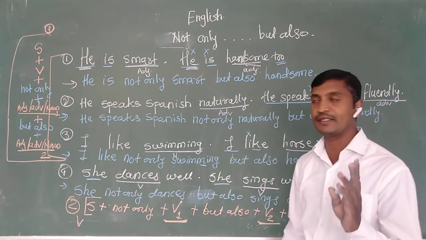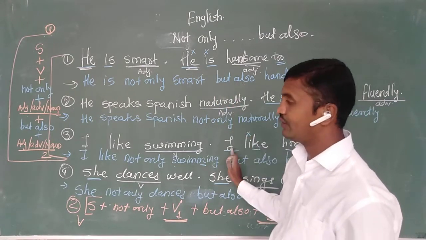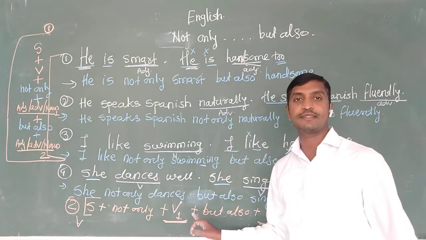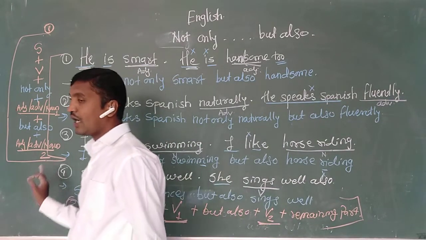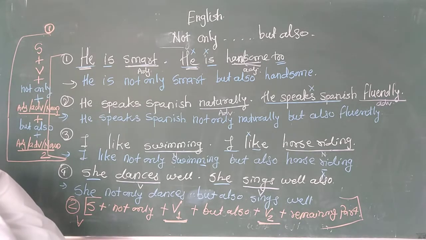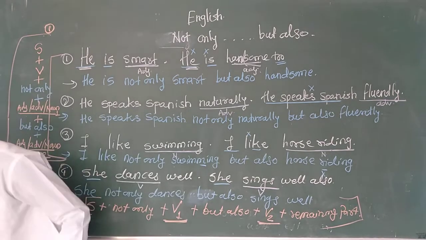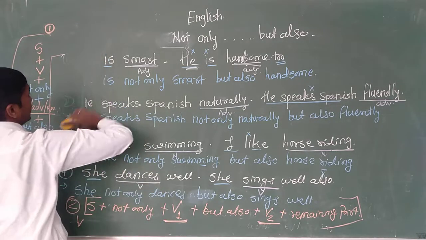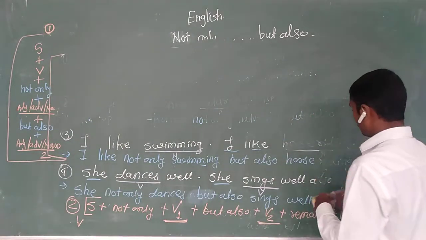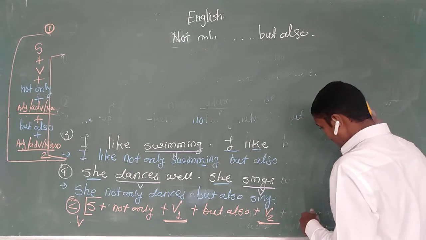So we learned how to use not only but also when there is an adjective or adverb or noun, and when there is a verb difference. And the last point we are going to learn here is when the subjects are different. When our subjects are different, how to use not only but also in the sentence. Let me clear this. See, it's very simple to understand. I am not going to take much of your time on this.